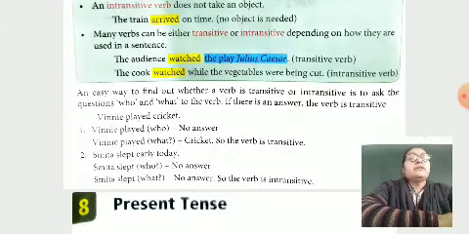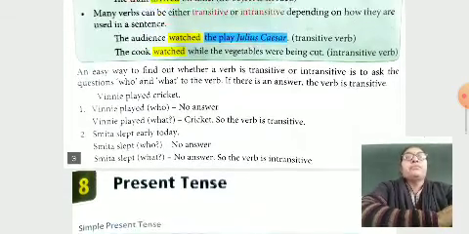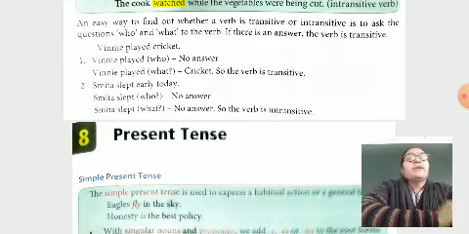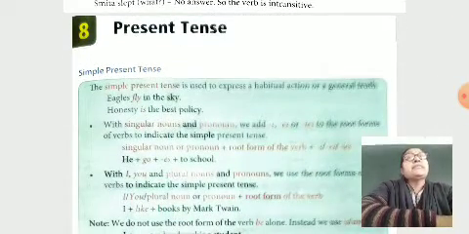No need for objects, so it's an intransitive verb. Here they gave one example: Winnie played cricket. Winnie played, what? Cricket. So the verb is transitive, depending on the object, cricket.